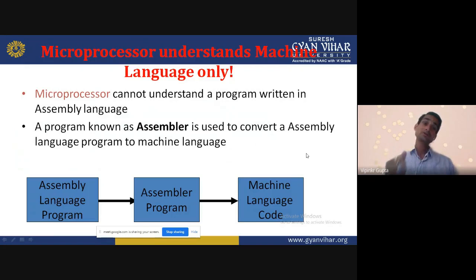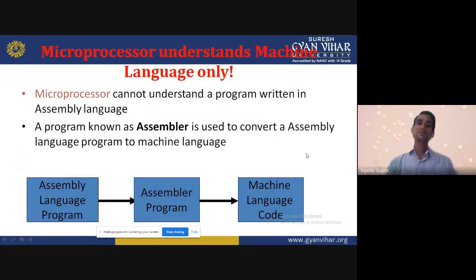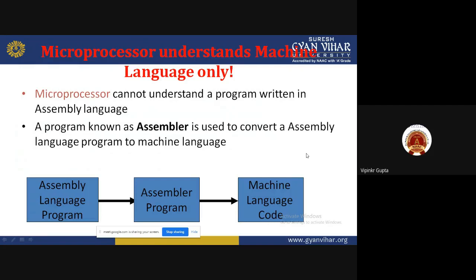For that purpose, a program known as an assembler is used to convert an assembly language program to machine language. The assembler converts assembly level language to machine level language and machine level language to assembly level language. It can interface with the user.